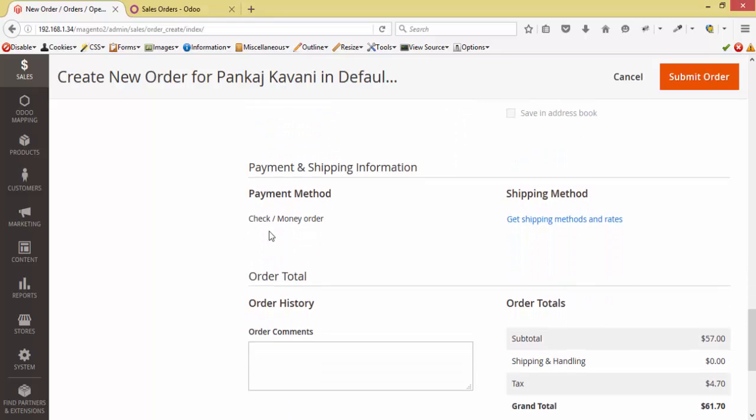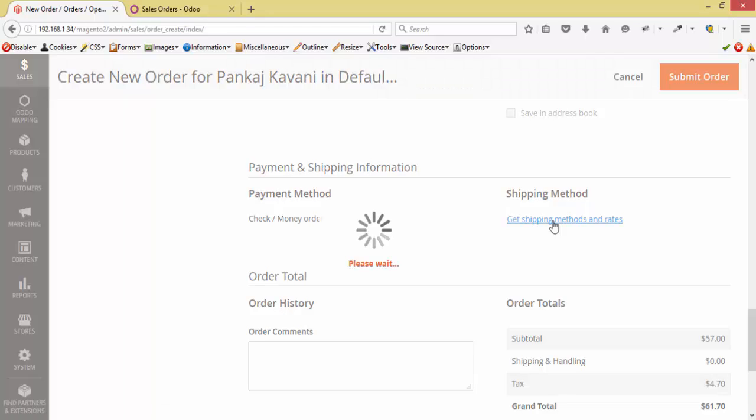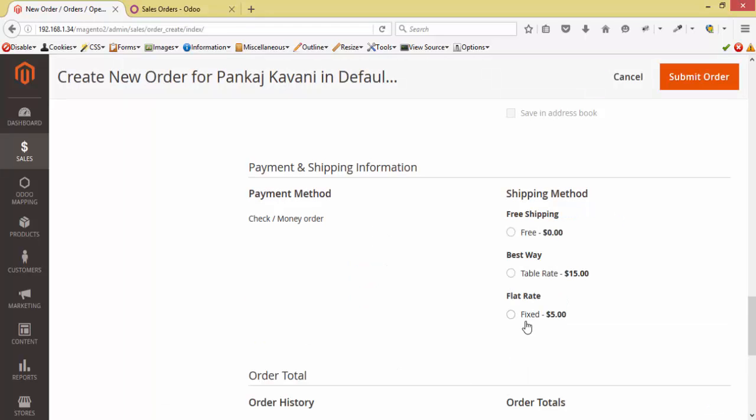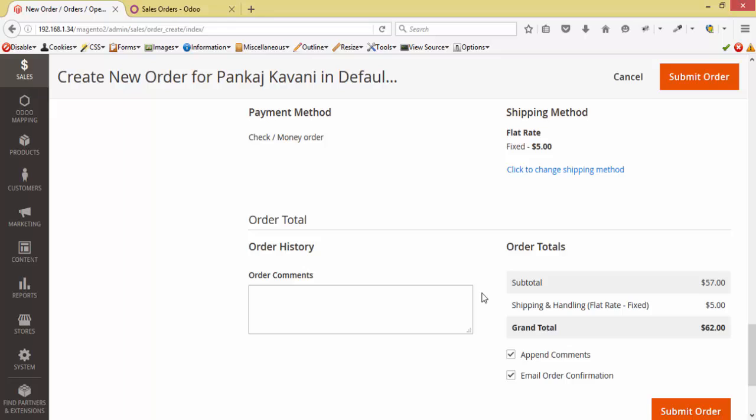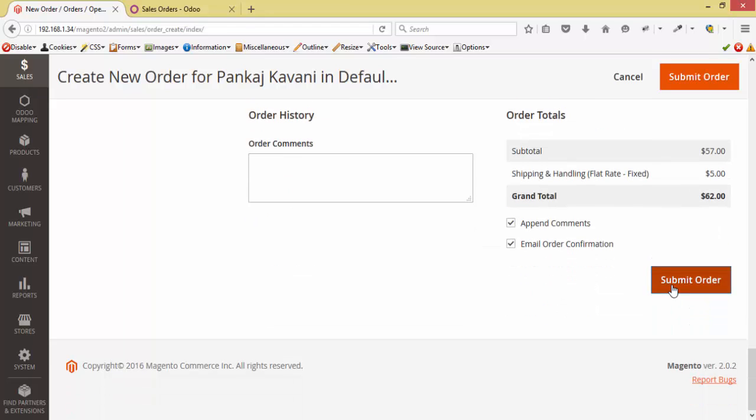This is the payment method. We need to specify a shipping method. I am selecting this as a shipping method. After selecting the shipping method, it is added to the subtotal, and now the grand total is like this. And now I'm gonna submit this order.